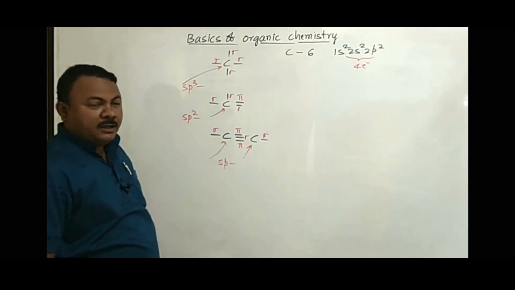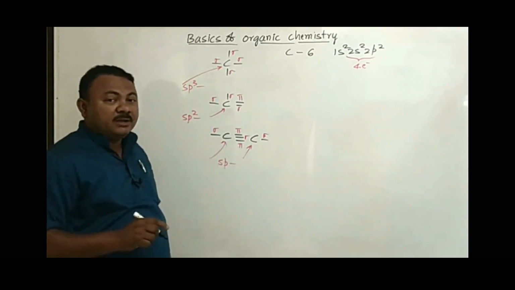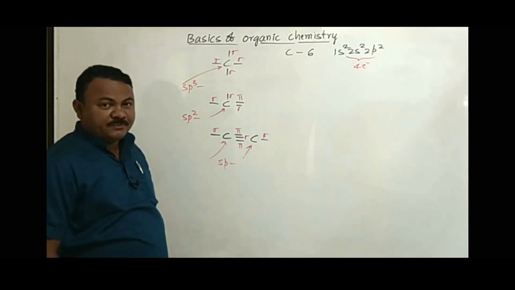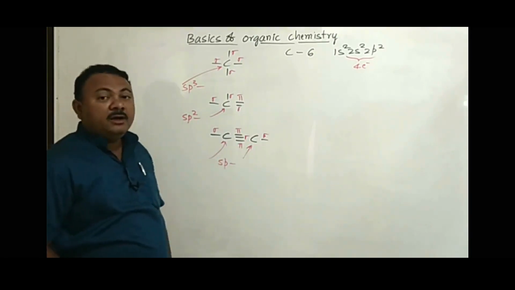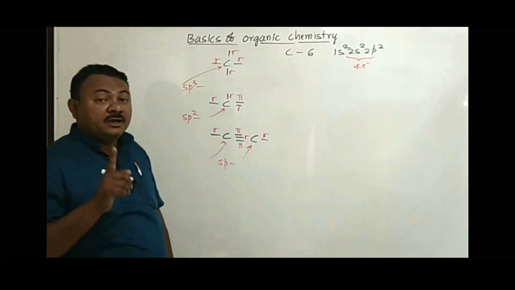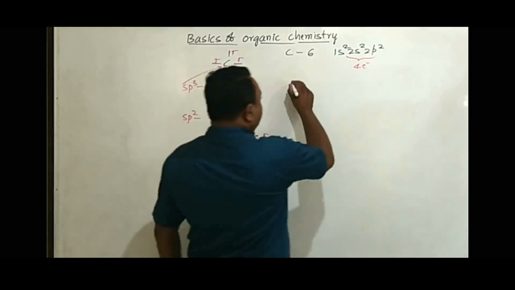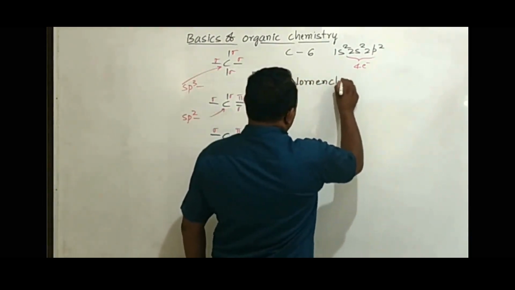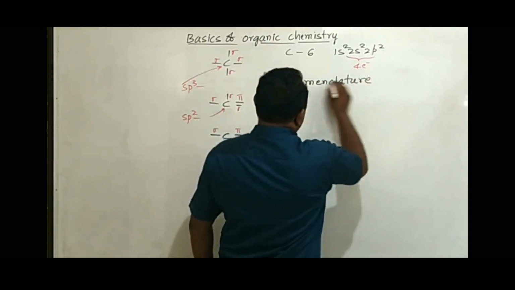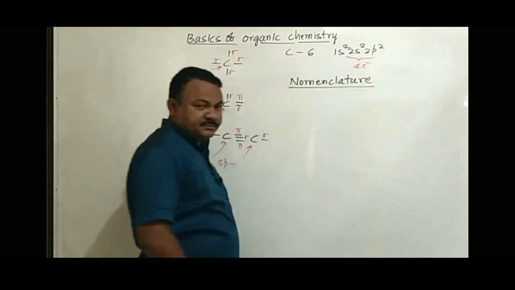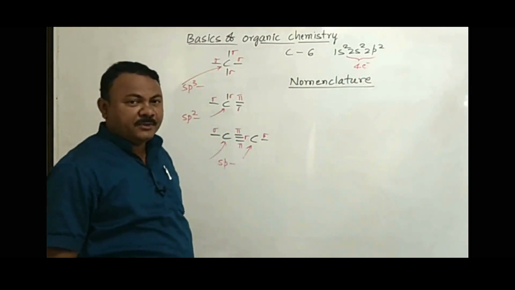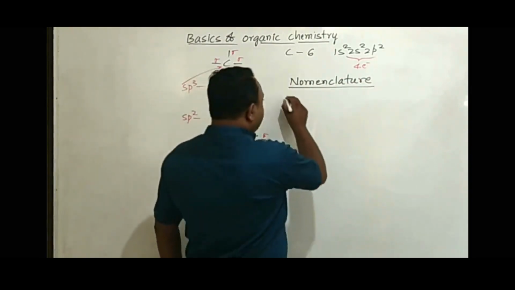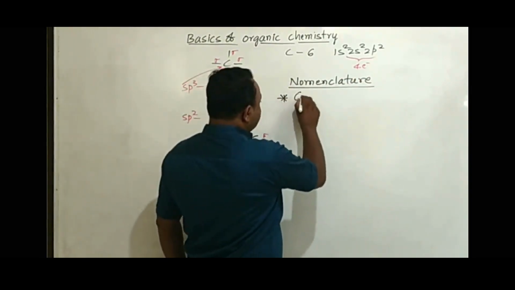Now, this is the basic idea about the carbon and how the carbon is forming bonds. Another important part on which we have to focus in learning organic chemistry is how to name organic compounds. Nomenclature of organic compounds. Naming of organic compounds. When we go for naming of organic compounds, we are going to follow 2 systems.